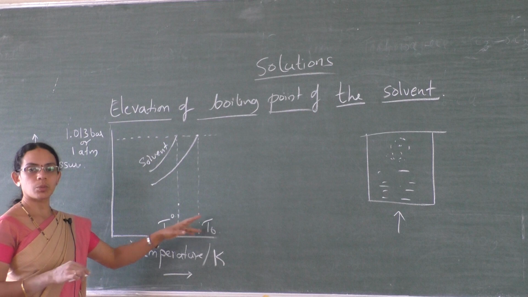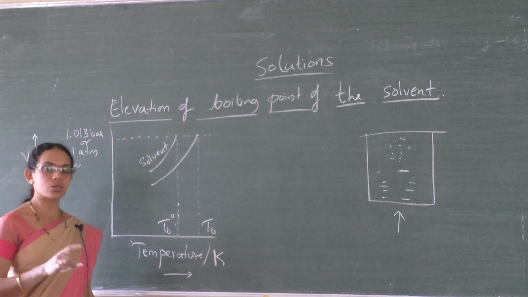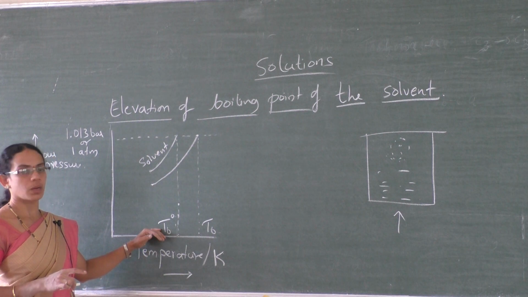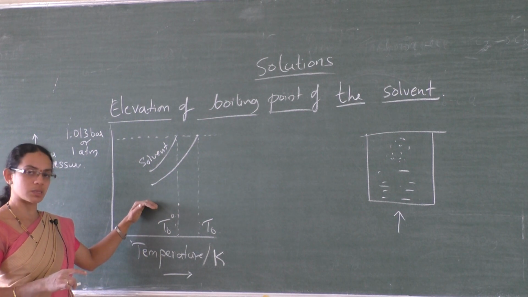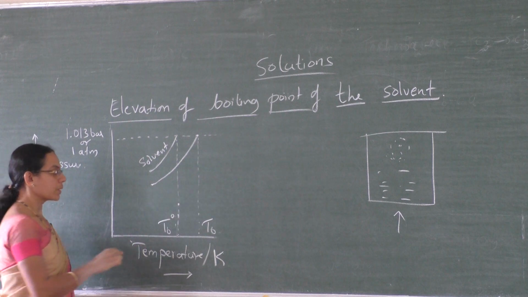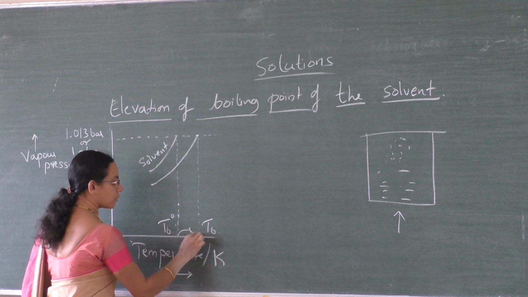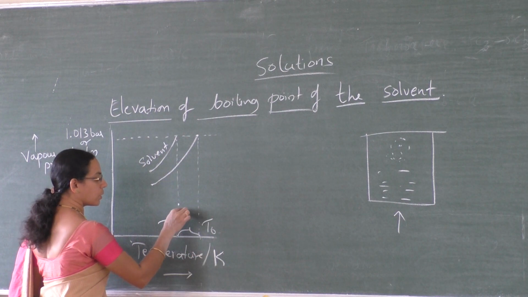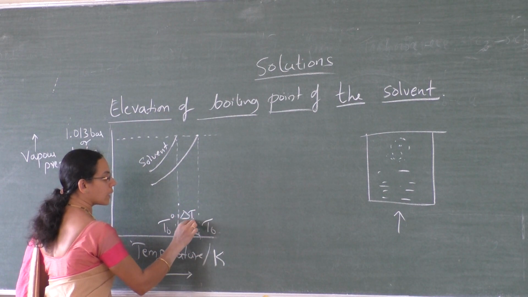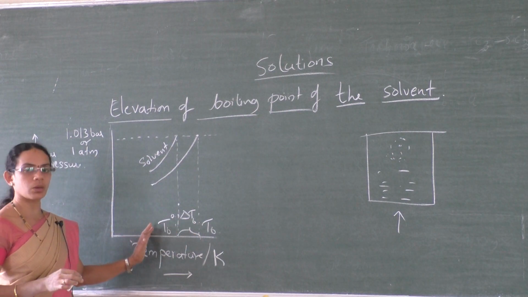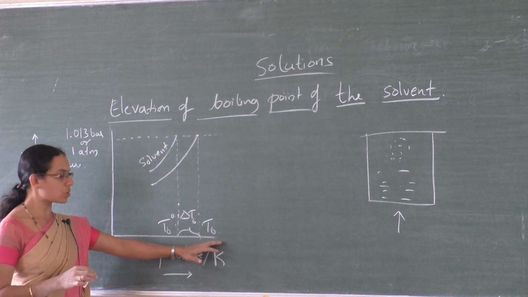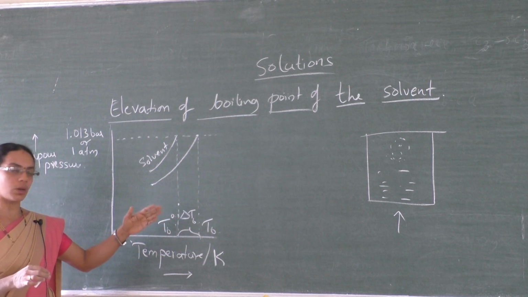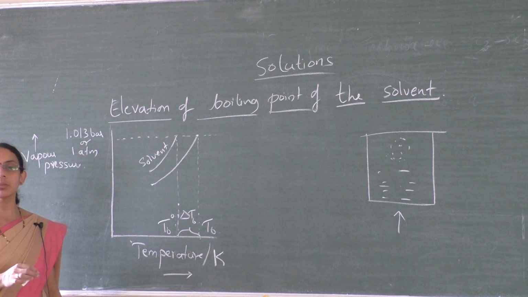So remember, the boiling point of solution is always higher than that of the boiling point of the pure solvent, because initially its vapor pressure is less than that of the pure solvent. So here, from solvent to solution, there is increase in boiling point. Let it be delta TB. There is an increase in boiling point from solvent to solution, that is called delta TB, or elevation in boiling point.